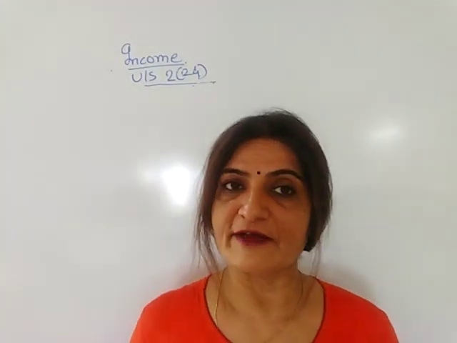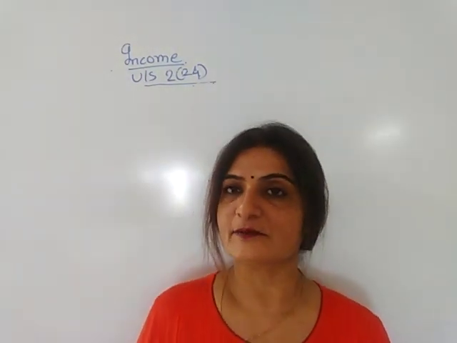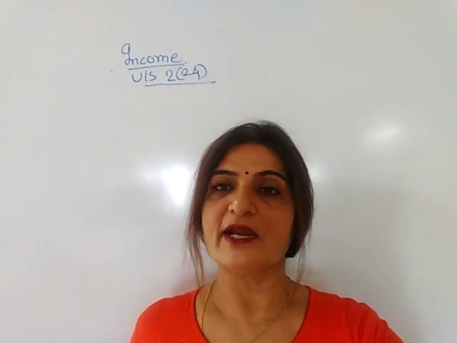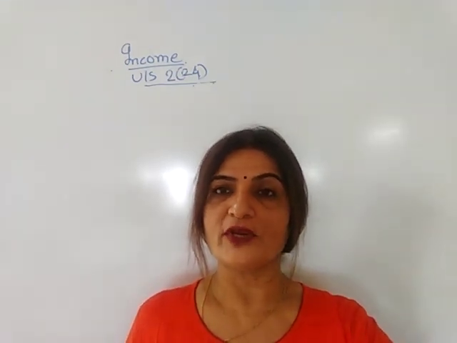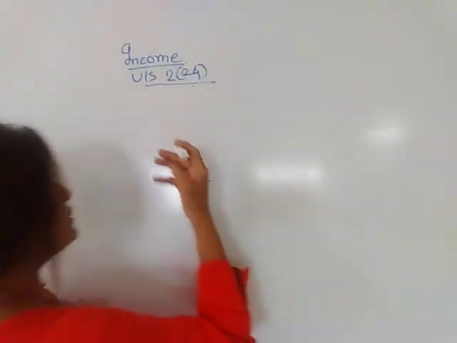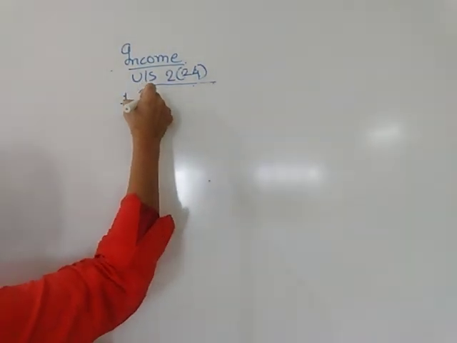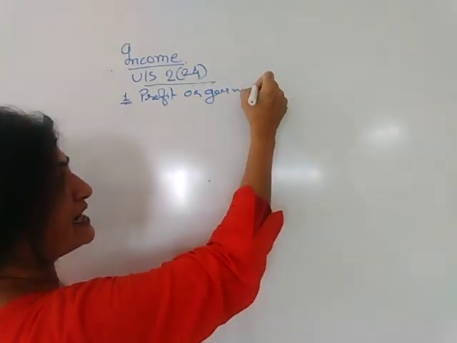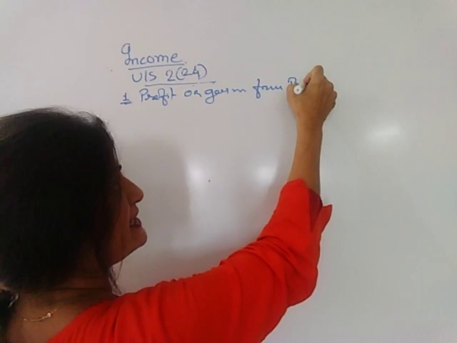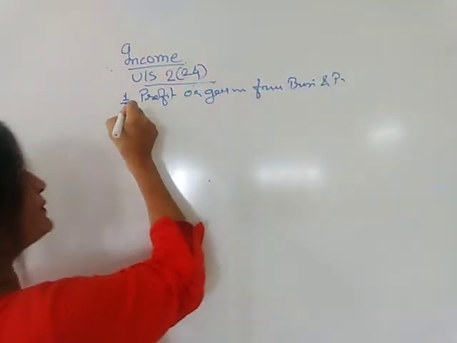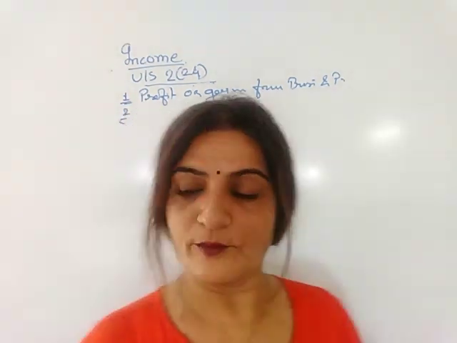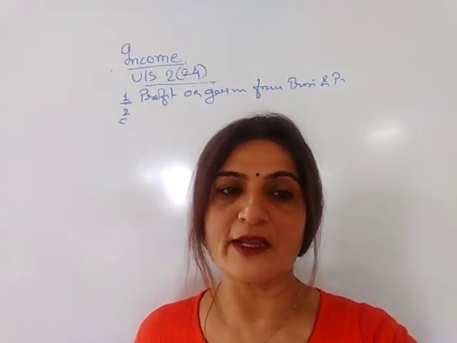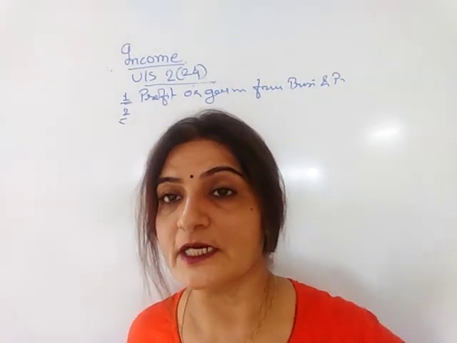Now see, under the definition of income, the following items are included under section 2 subsection 24. The first item included here is any type of profit or gain from business or profession. Any type of profit or gain from business and profession, by whatever way you earn, will be considered as your income. The second item included here is any type of dividend income.